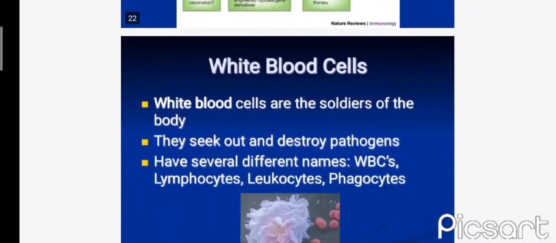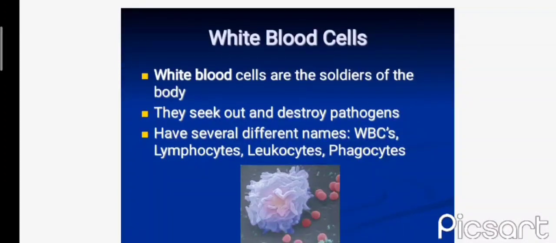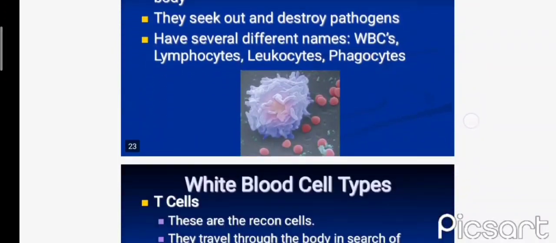Now, what are white blood cells? White blood cells are the soldiers of the body. They seek out and destroy pathogens. They have several different names, like leukocytes, lymphocytes, and phagocytes.